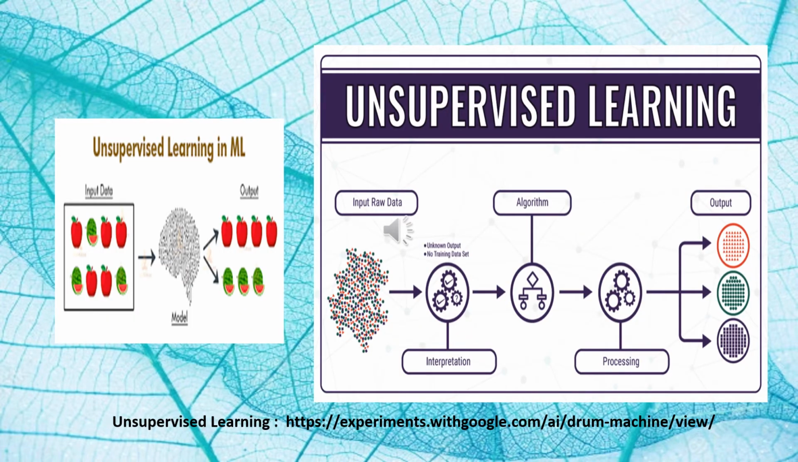This is an example of an unsupervised learning model where unlabeled data is fed to the model, and based on its features, size, shape and everything, it is going to divide them into groups.